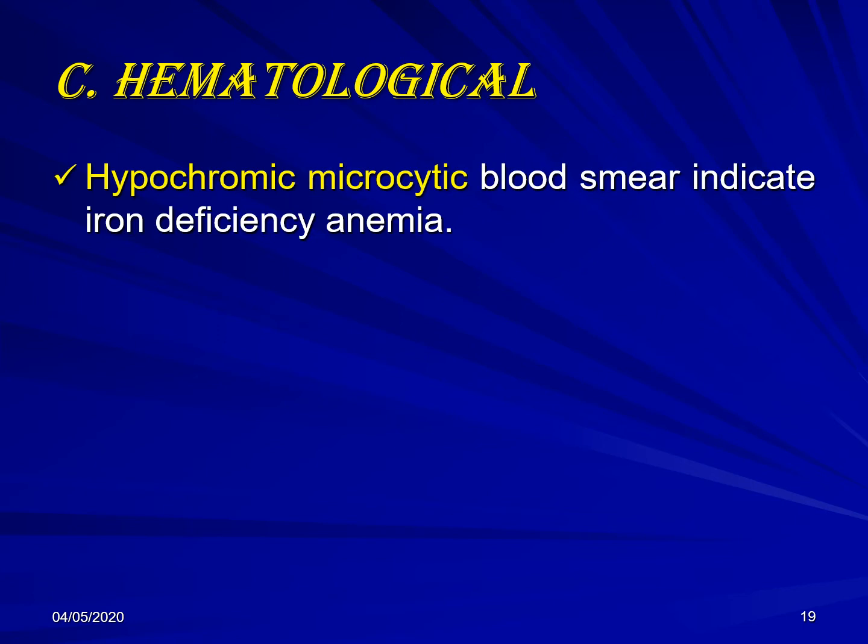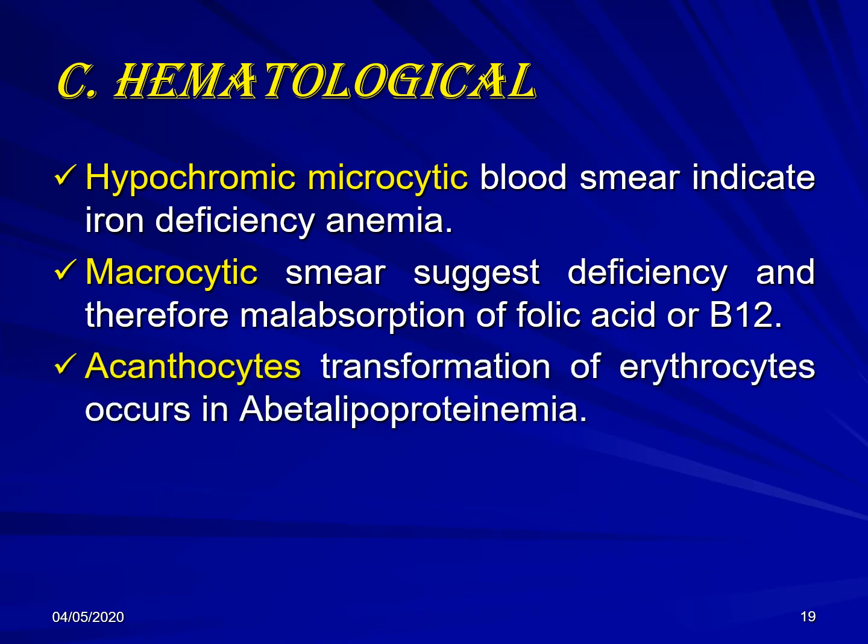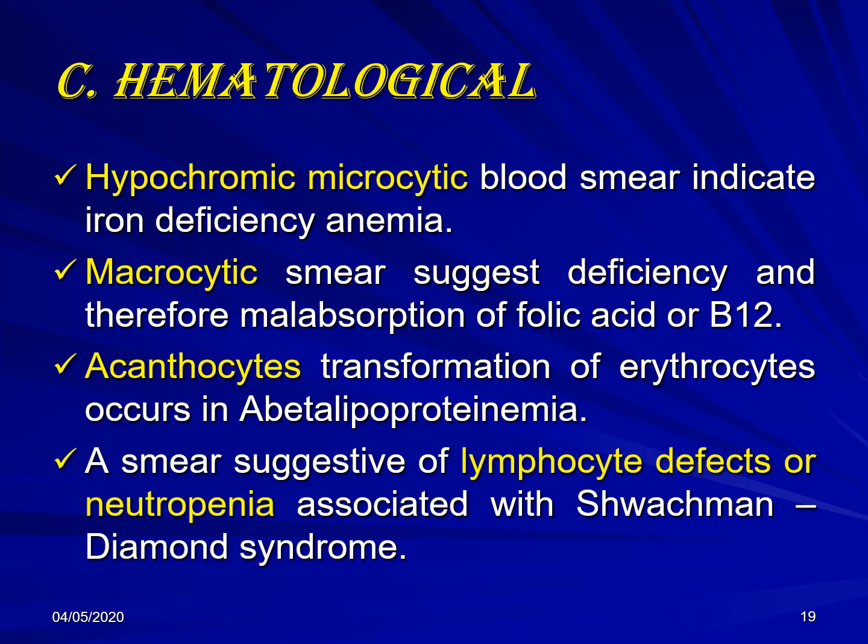Hematological: hypochromic microcytosis indicates iron deficiency anemia. Macrocytosis indicates folic acid or B12 deficiency. Acanthocytes indicate abetalipoproteinemia, and any lymphocyte defect or neutropenia might indicate Shwachman-Diamond syndrome, which we talked about. We said it is usually associated with pancreatic exocrine insufficiency and skeletal changes.